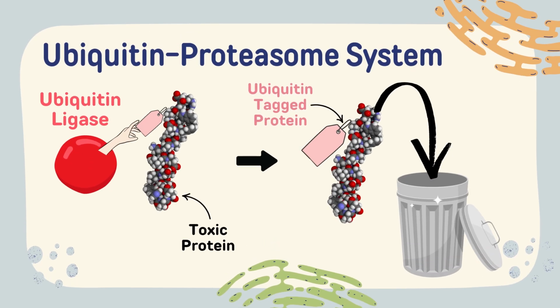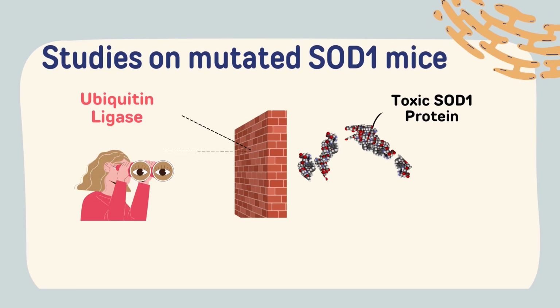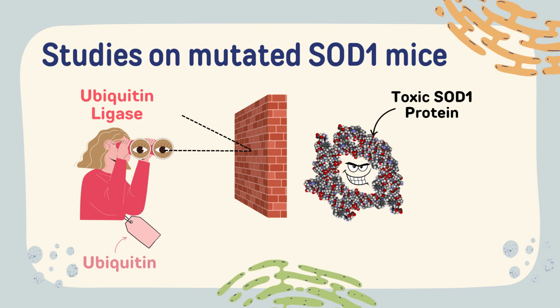Now, the final pathway that the cell uses for degrading proteins is the ubiquitin proteasome system. This system involves an enzyme called ubiquitin ligase, which tags certain proteins with ubiquitin, thereby marking them for degradation. Multiple studies have linked ALS pathogenesis with dysfunctions in the UPS pathway, specifically how aggregates of proteins such as TDP43 trap critical enzymes of the UPS pathway, thereby impeding its function. Mice with a mutated SOD1 gene produce toxic aggregations of SOD1 protein. This mutated SOD1 protein is shown to avoid getting tagged with ubiquitin and therefore is able to escape degradation.